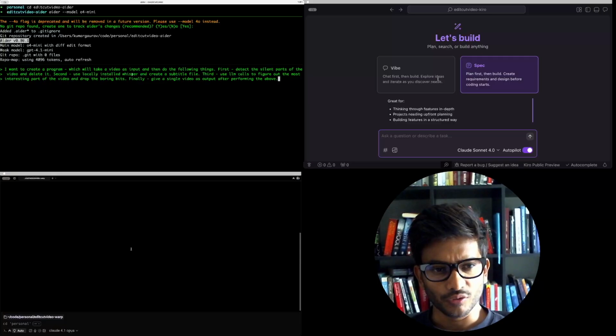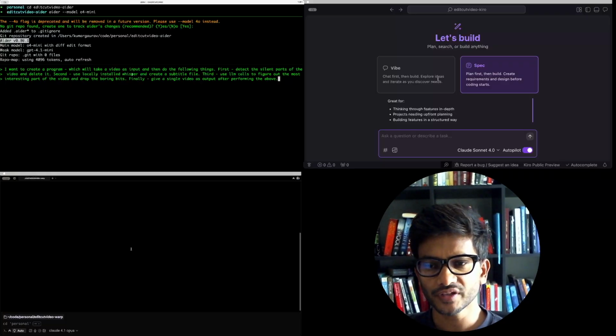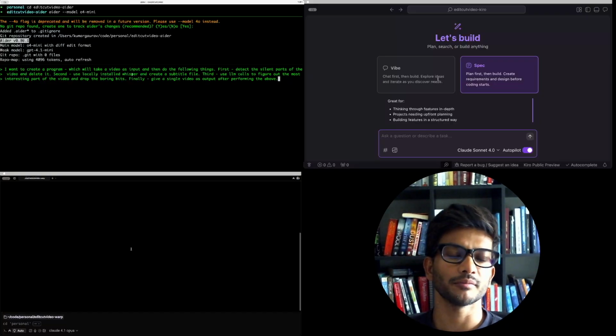So this is what I want to do. I want to create a program which will take a video as input, then do the following things. It will detect the silent part and remove it. I have Whisper installed locally, so it will create a subtitle file from the audio. Then it will use an LLM call to figure out the most interesting part of the video and drop the boring bit. Finally, it will give a single video as an output after performing the above.